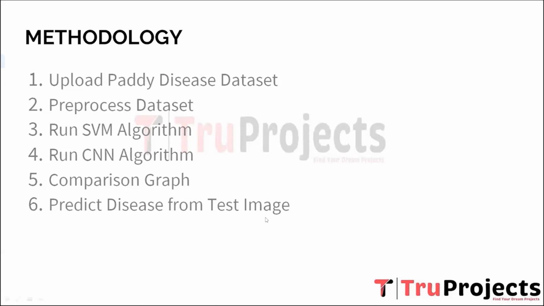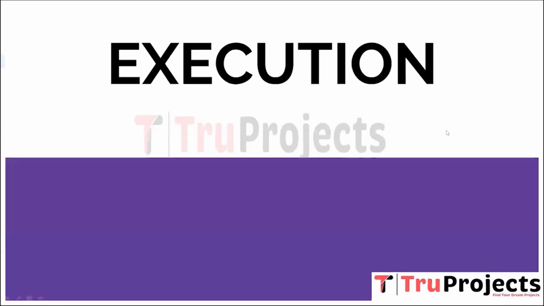Sixth, predict disease from test image. It involves using the trained SVM or CNN model to predict the type of disease present in a new test image of a paddy plant. The model evaluates the features of the test image and makes a prediction based on the patterns it has learned during training. So now coming to the execution part.